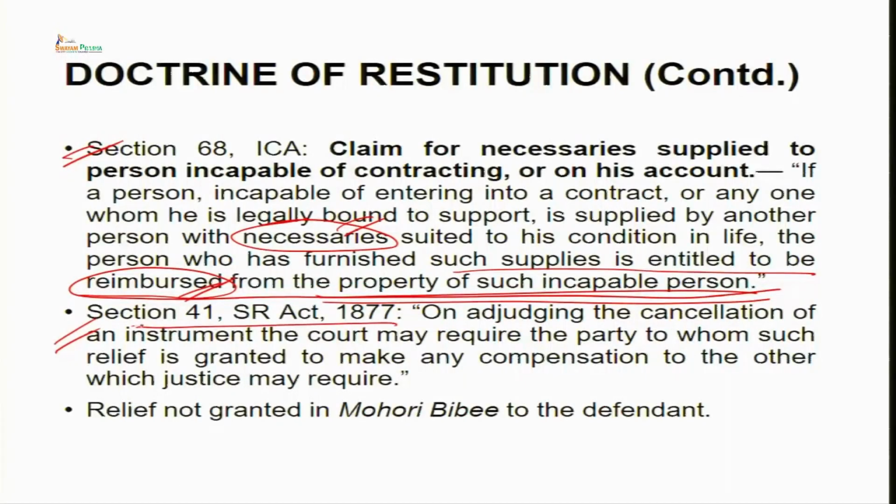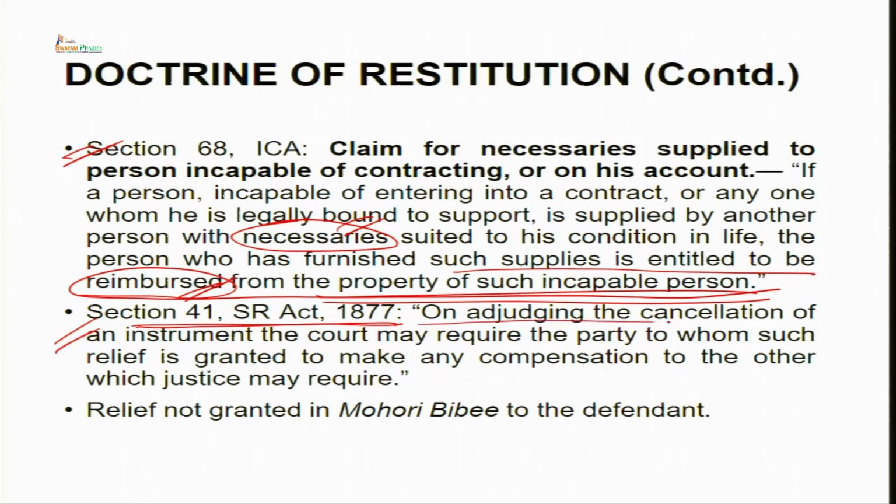Now, what else is left? He stated, okay, if the Indian Contract Act cannot come to my rescue, can I get relief under section 41 of the Specific Relief Act 1877? Because Mohri Bibi's judgment is of 1903. At that time, we had the old Specific Relief Act, which came into force in 1877. Now, we have a new act which has replaced the old Specific Relief Act. So, what did section 41 of the old Specific Relief Act state?